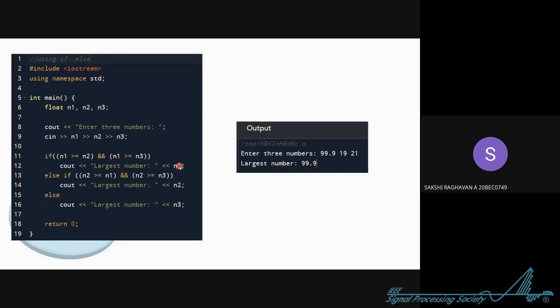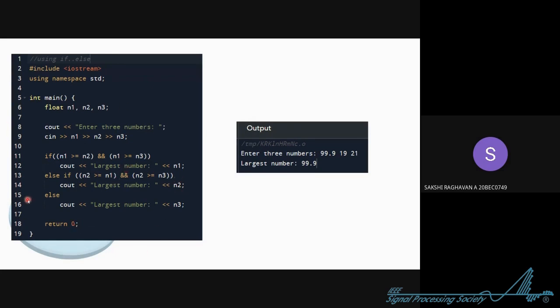Now we are just doing it using if and else. So now it's easy, you got the logic. Here we are comparing A with B and A with C, and if both of these conditions are true, A will be largest. Now we are using else if. Suppose A is not big, so now we will compare B with A and C. If both conditions are true simultaneously, B will be printed. But if A is not largest and B is not largest, it is logical that C will be the largest among all three, right? So the third one will be printed.